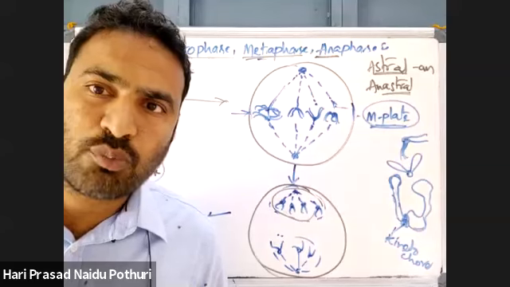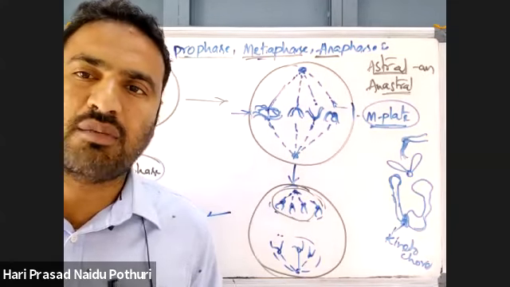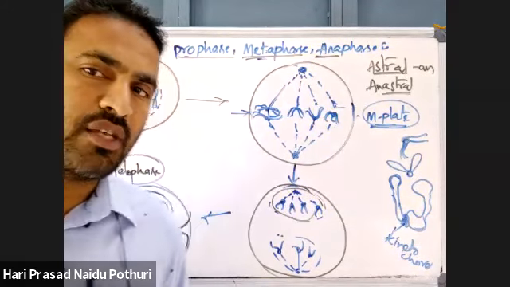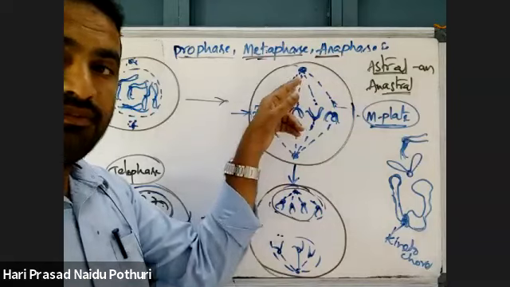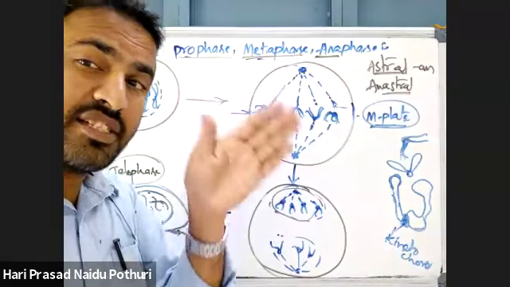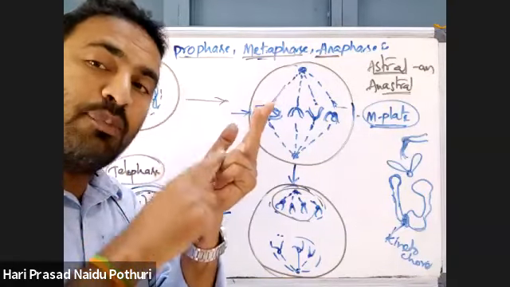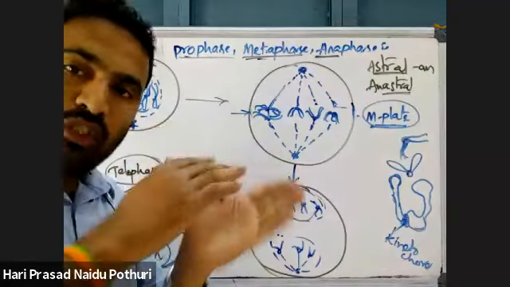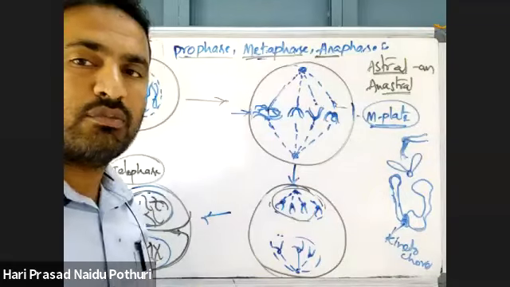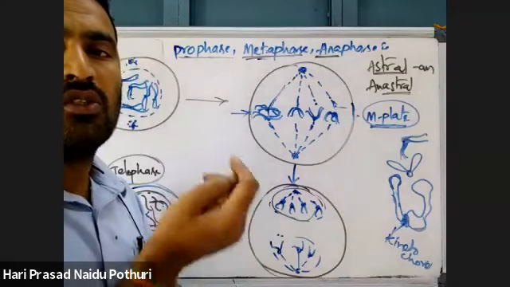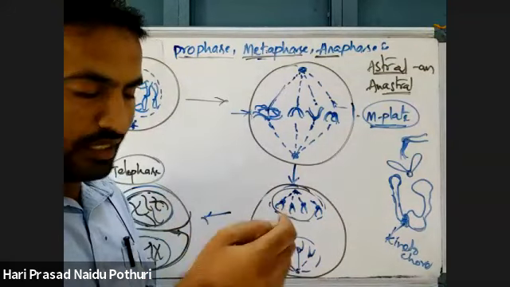DNA combined with histone proteins in early prophase. Yes. Throughout the prophase, condensation is taking place. Anaphase here, first listen, the condensation is taking place throughout early prophase, mid prophase and late prophase. Throughout the process, there is condensation of chromosome. Chromosome means DNA coiled around the histone proteins, so that condensation is taking place.